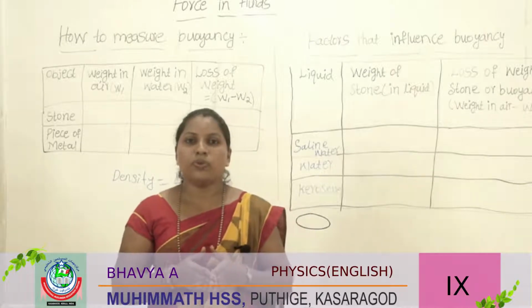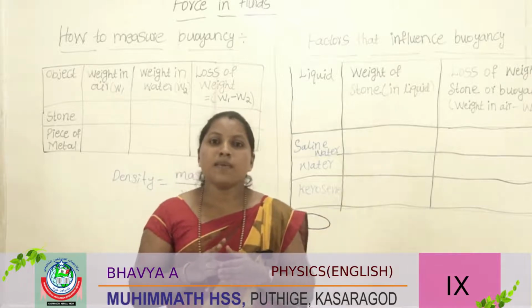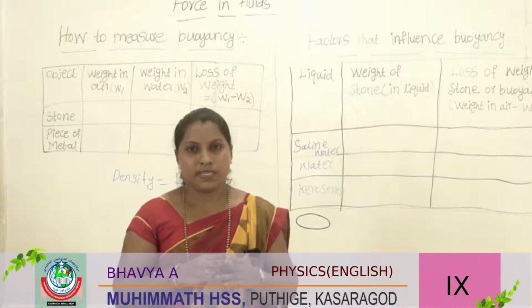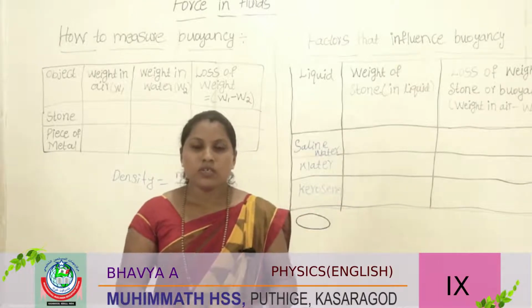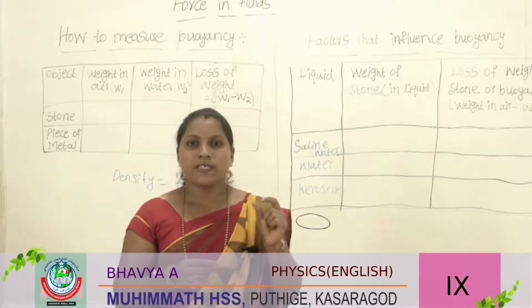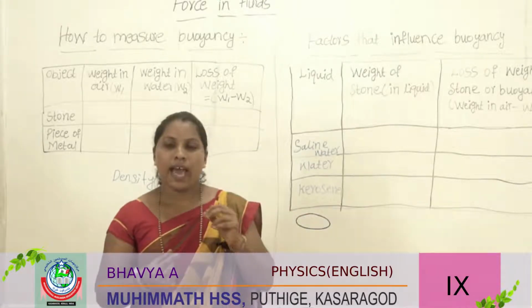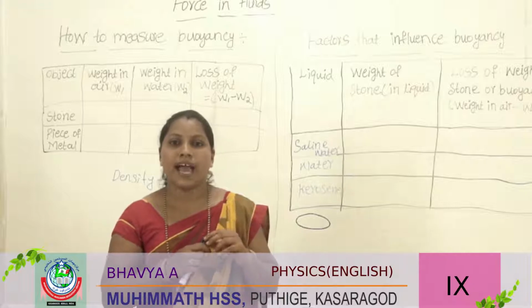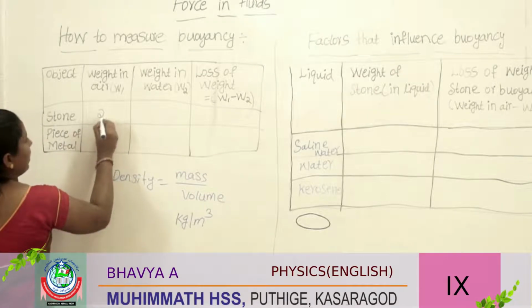Similarly, we should do one experiment here. First you should take two objects of the same size. One is a stone, another one is a metal piece. What should you do? You should first, using a spring balance, measure the weight of the stone in air. So how much weight did they get in air? The stone weighs 20 Newton.